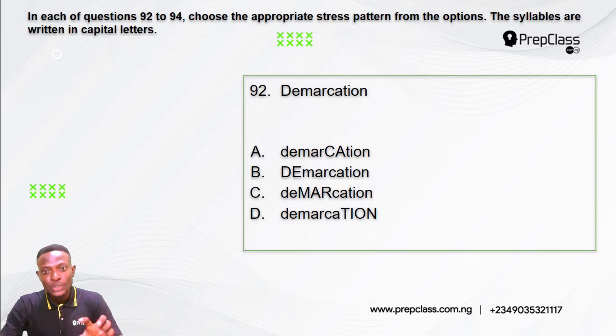Option A, the third syllable K receives the stress. Option B, the first syllable de receives the stress. Option C, the second syllable ma receives the stress. Option D, the last syllable shun receives the stress. So which of these options shows the correct placement of stress on the word demarcation?